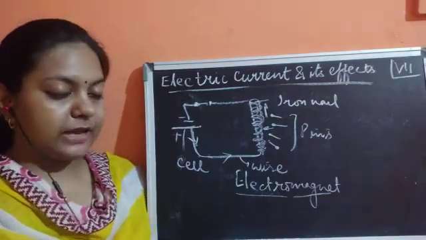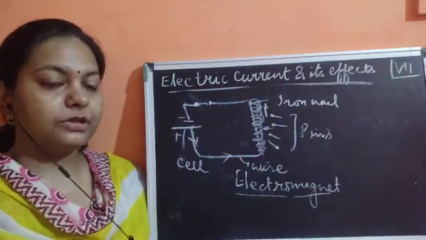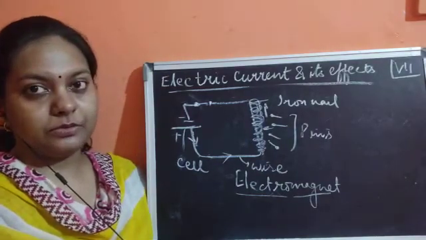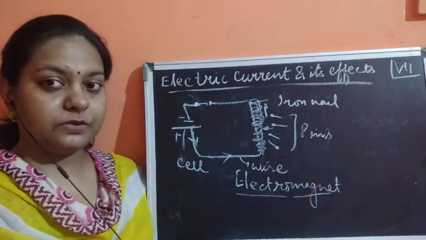So in today's video, we saw how an electromagnet is produced, and how the magnetic effect is produced when the current is flowing.